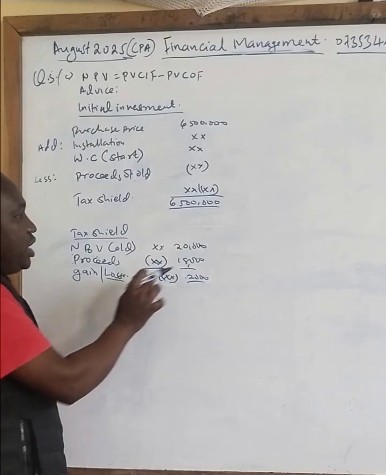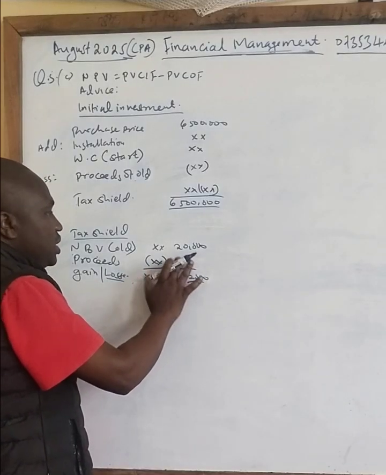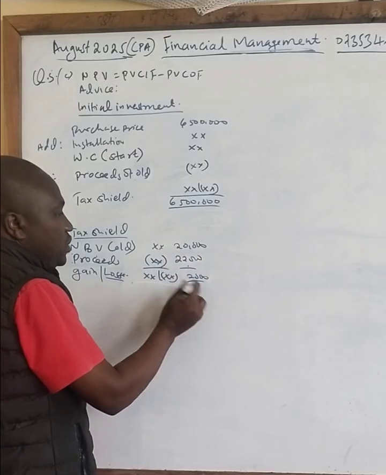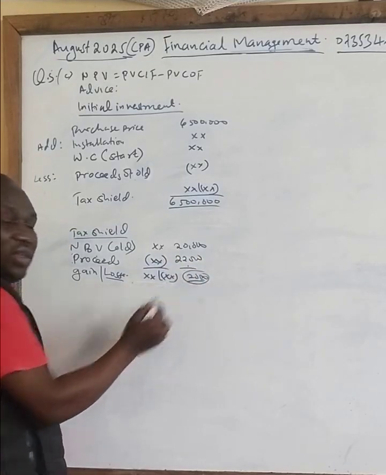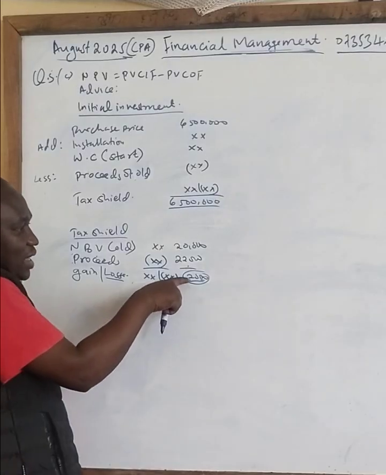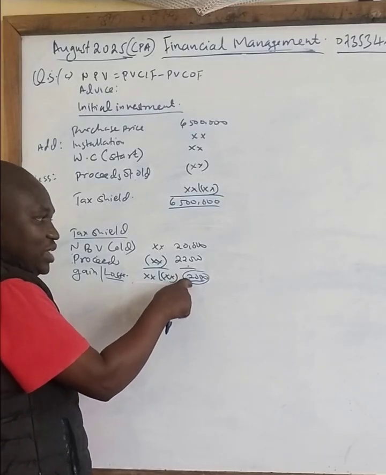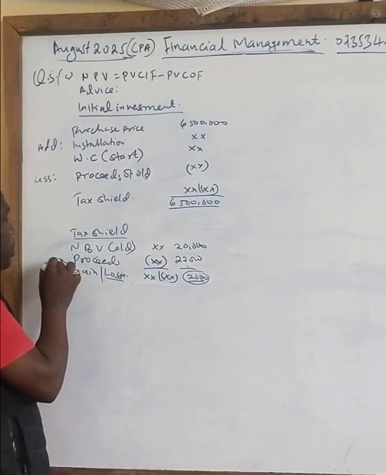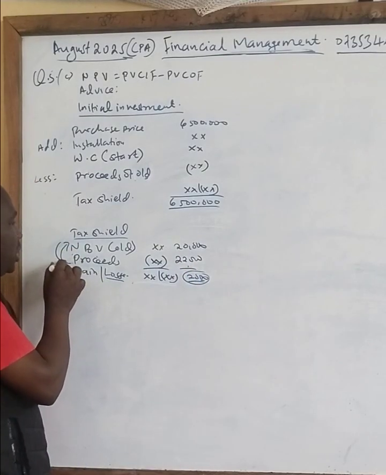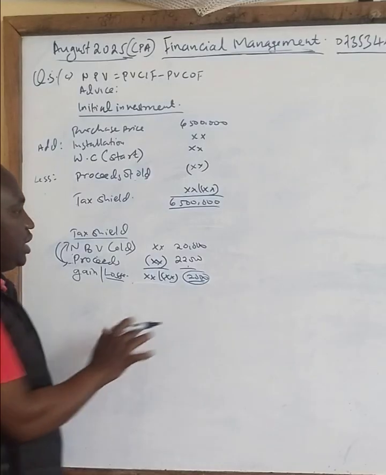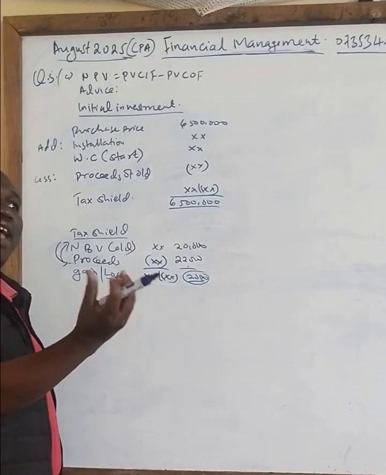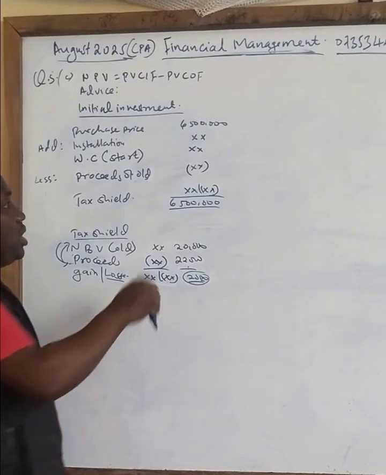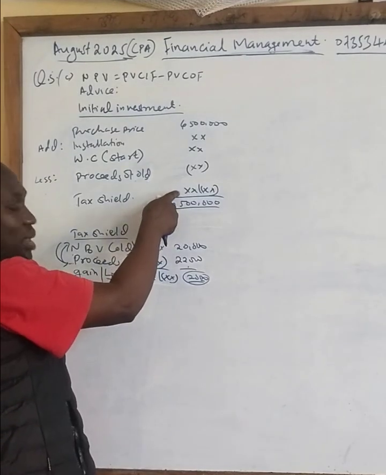And if you sell it now, for example, at 22,000, there is a positive of 2,000. This one is called a gain. Remember, a gain comes in when you take the proceeds minus the net book value. That gain will attract extra tax, and that extra tax is a cost you add here.